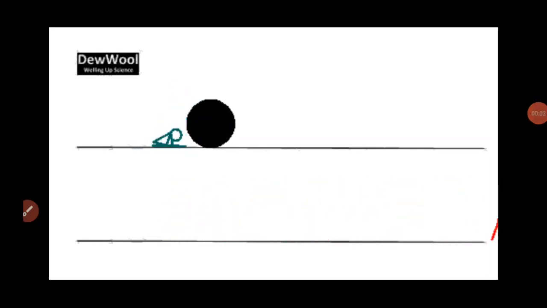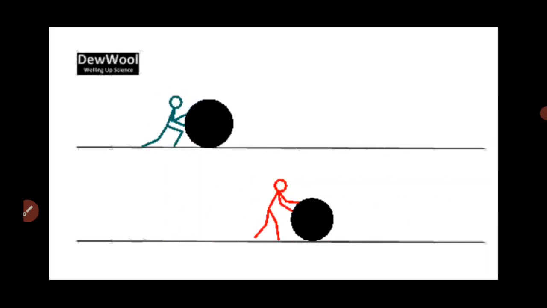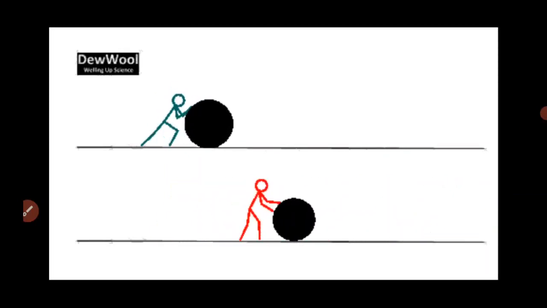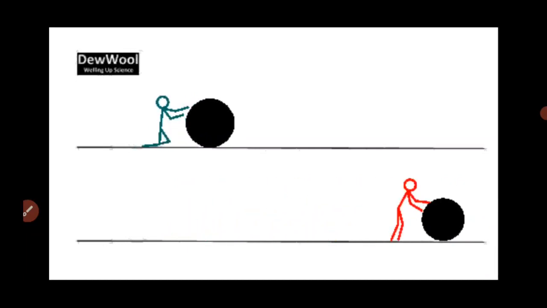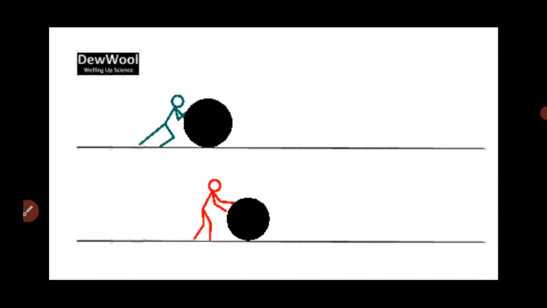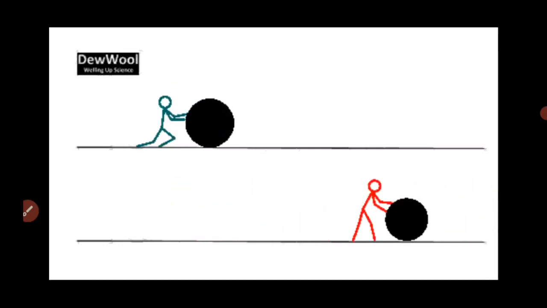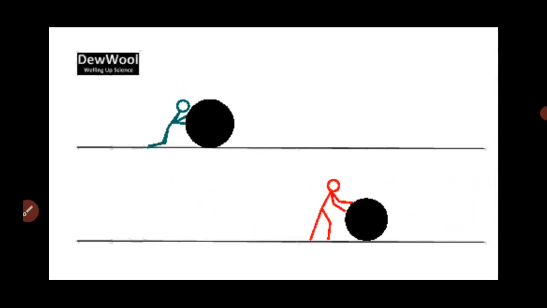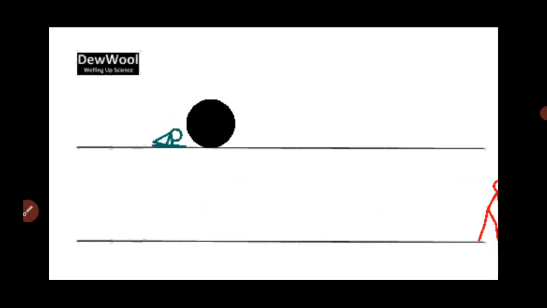Students, in this GIF, the first one is an example of static friction because the ball is not moving, it is in the rest position. The person is trying to move the ball, but the ball does not move. So it is an example of static friction.